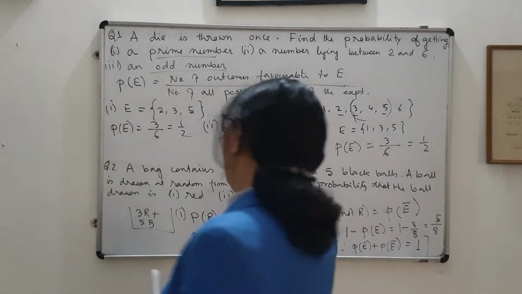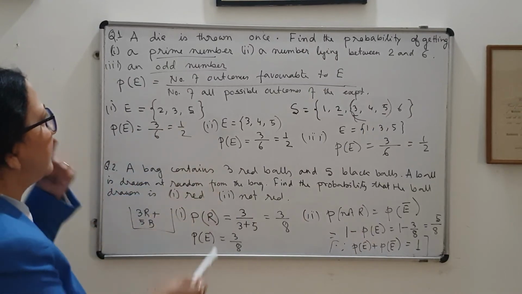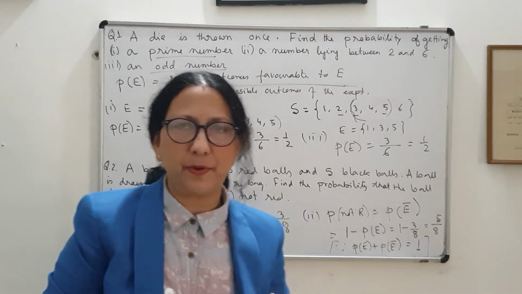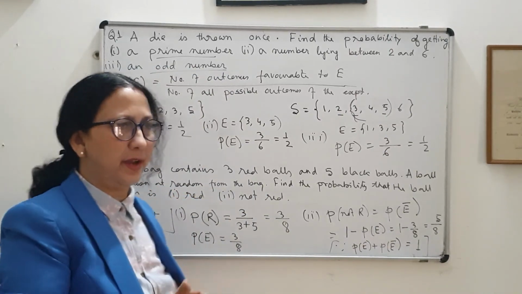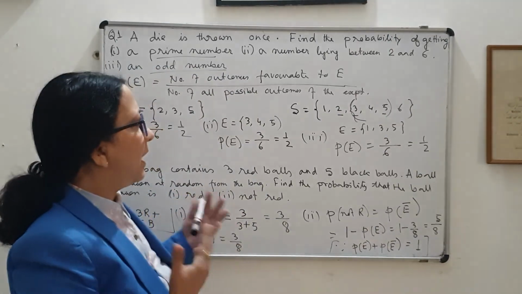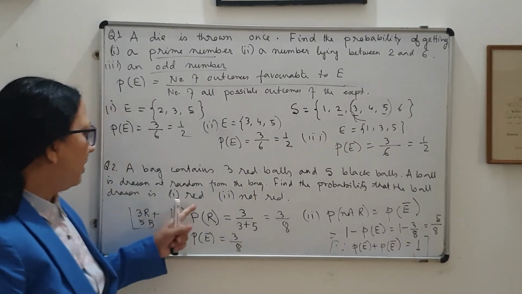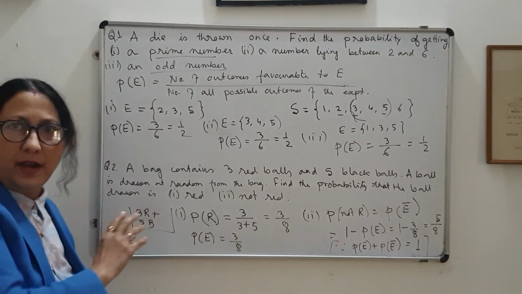In both the cases, the outcomes are equally likely. If the die is unbiased, perfect and flawless, then when I throw it, the likelihood of occurrence of any one of the numbers is equal. Similarly, here all balls are of identical size.